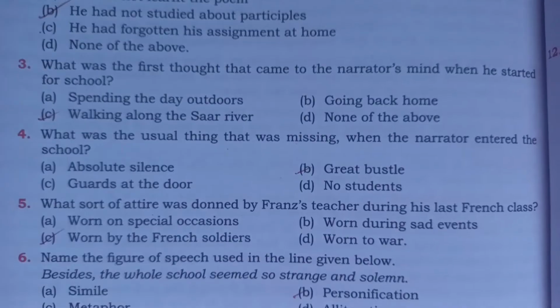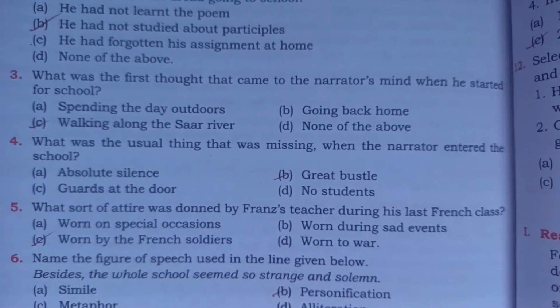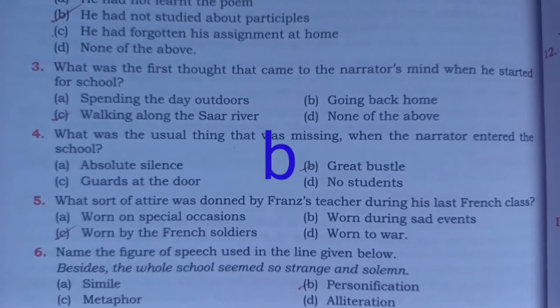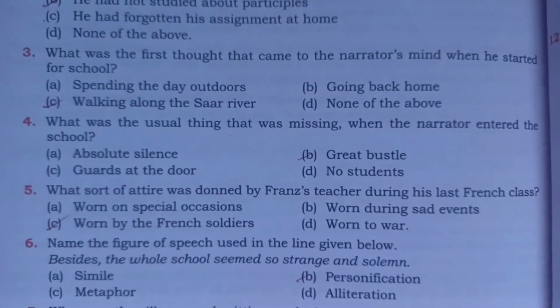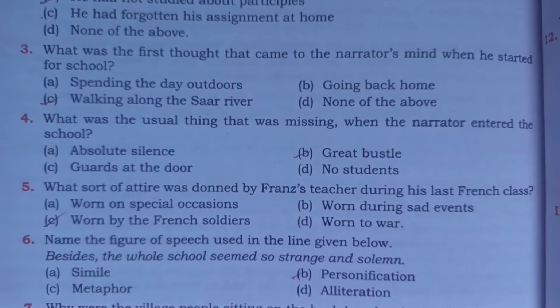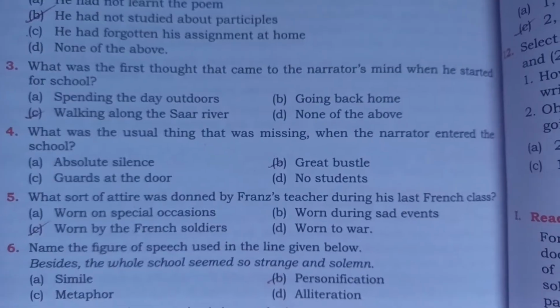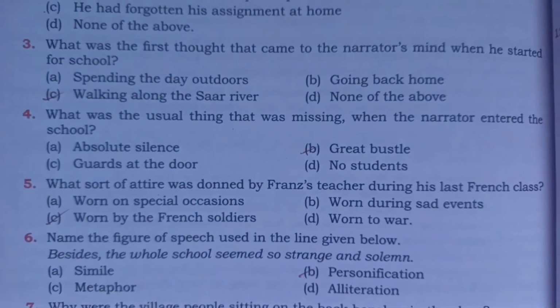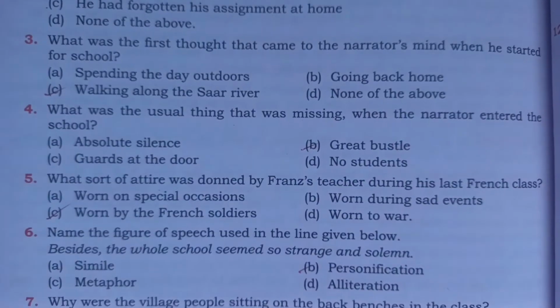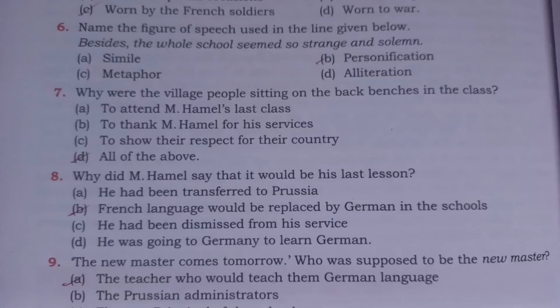Number 4, what was the usual thing that was missing when the narrator entered the school? Here option B is correct. Number 5, what sort of attire was donned by Franz's teacher during his last French class? Here option C is correct. Number 6, name the figure of speech used in the line given below. Here option B is correct.